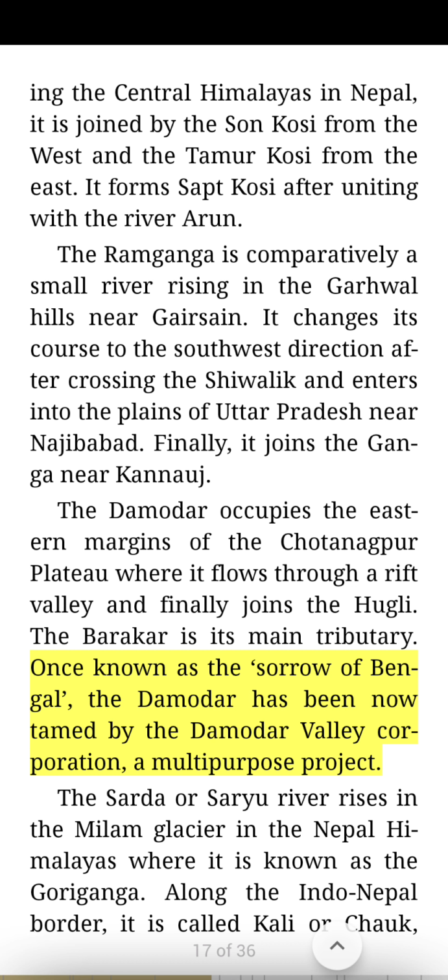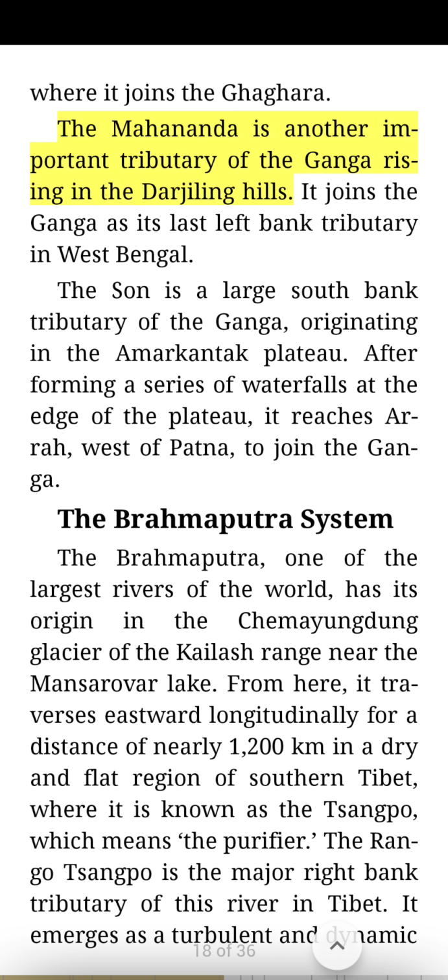The Sarda or Saryu River rises in the Milam Glacier in the Nepal Himalayas, where it is known as the Gori Ganga. Along the Indo-Nepal border, it is called Kali or Chok, where it joins the Ghagra. The Mahananda is another important tributary of the Ganga rising in the Darjeeling Hills. It joins the Ganga as its last left bank tributary in West Bengal.